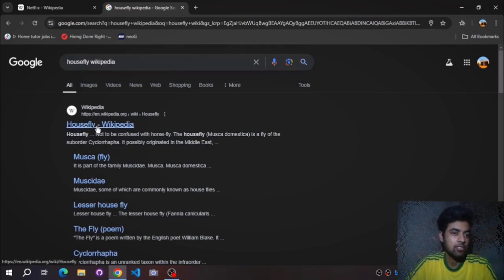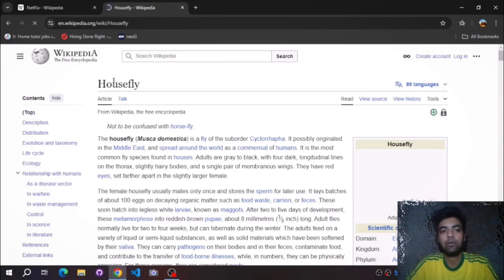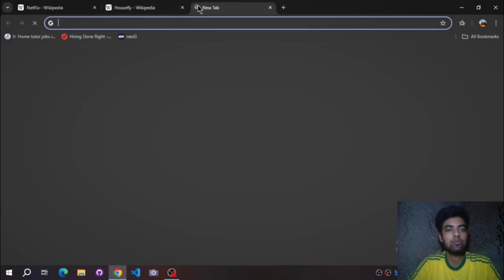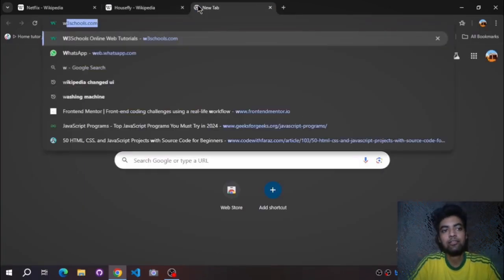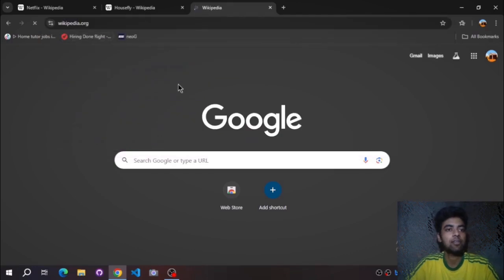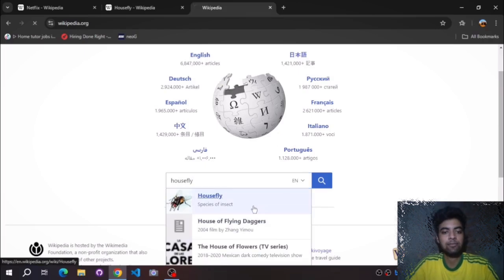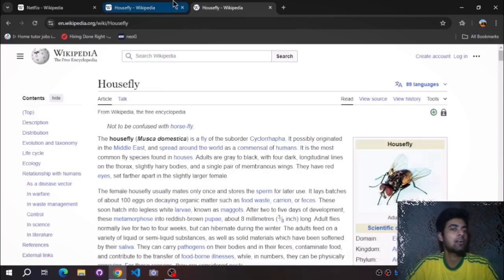Now you can click on the housefly Wikipedia page, and you will be redirected to the housefly page of Wikipedia. There is one other method: you can simply go to the Wikipedia website, wikipedia.org, and search here as well, housefly. When you click it, you are redirected to the same page. This and this page are the same.